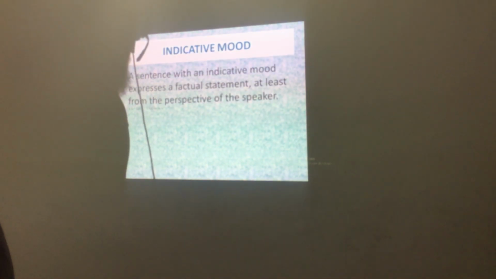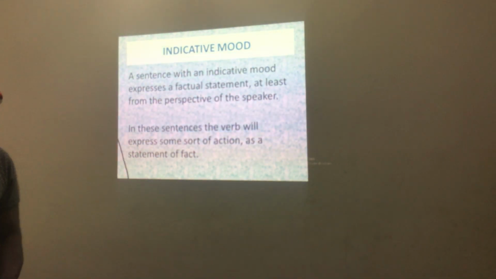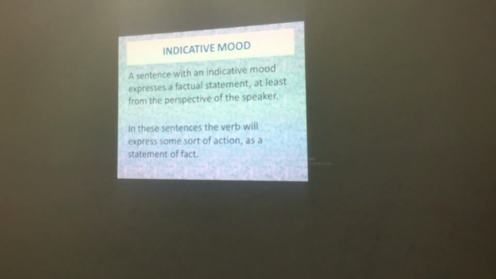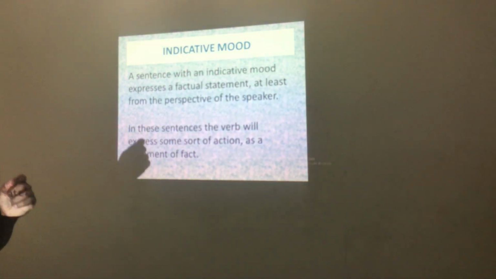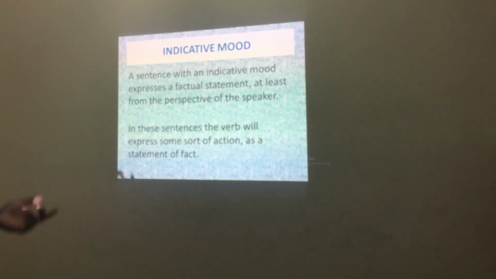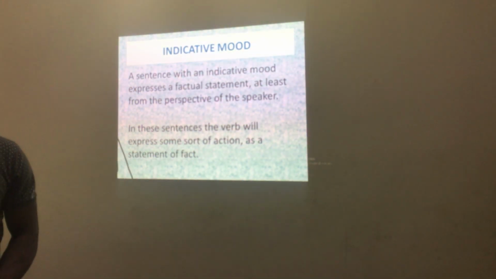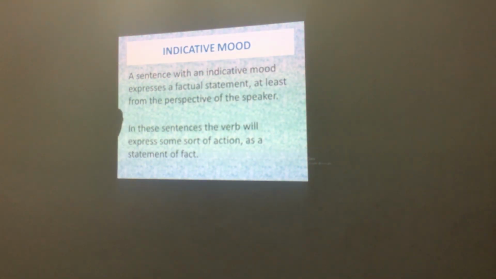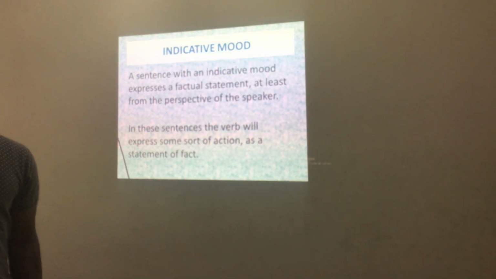In this kind of sentence, the verb will express some sort of action as a statement of fact, as a statement of truth. The action must be a true action. Now you can screenshot before I go to the next page, then we move to the next page.